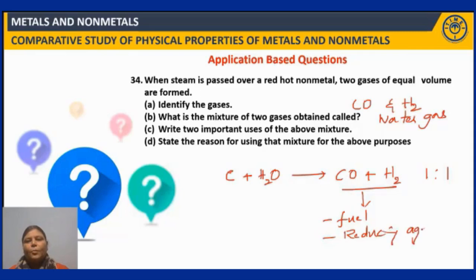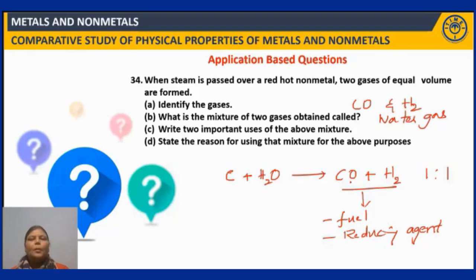Reducing agent. What is a reducing agent? The one which undergoes oxidation easily is known as a reducing agent. Right. Now, these are the two important uses of this above mixture. State the reason for using that mixture for the above purposes. Okay. So, what is the reason for it to be used as a fuel and what is the reason for it to be used as a good reducing agent?